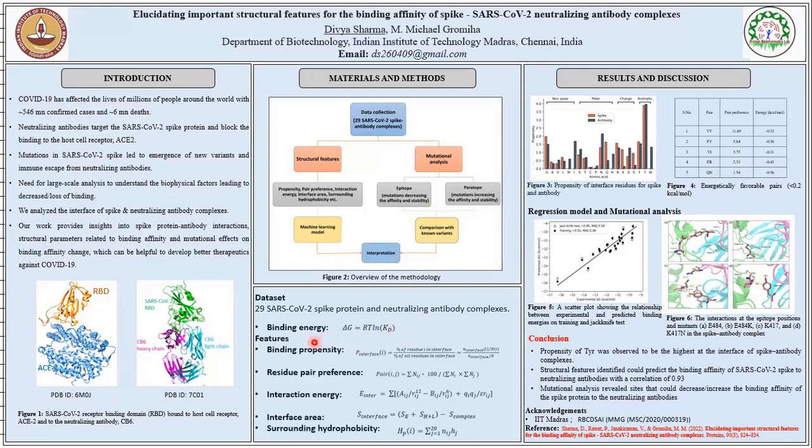Coming to the calculated features, the binding propensity was calculated as the ratio of the percentage of residue I in the interface to the percentage of all residues in the interface. Residue pair preference for the spike antibody residue pairs at the interface was computed using the following equation, where I and J stand for the interface residues in spike and antibodies respectively. Nij is the number of interacting residues of type I in spike and J in antibodies. Ni and Nj are the number of residues of type I in spike and J in antibodies respectively.